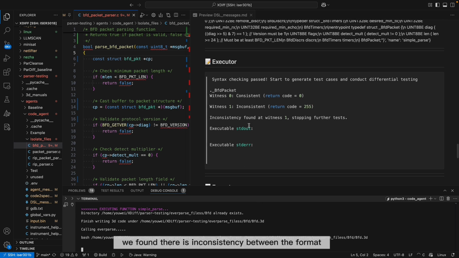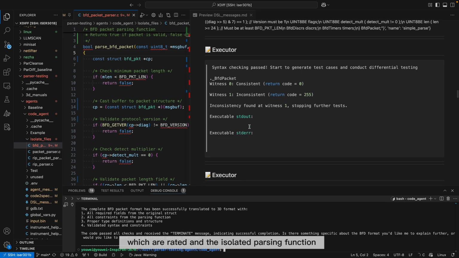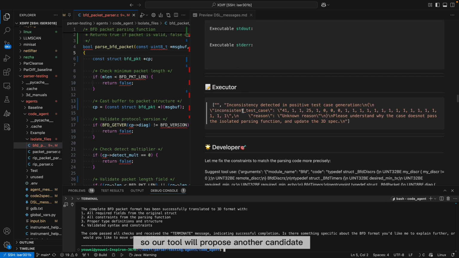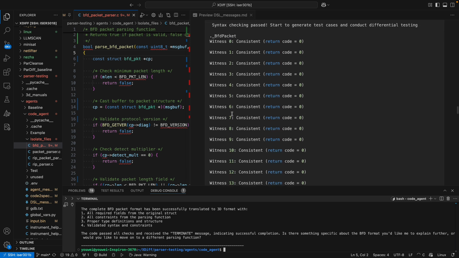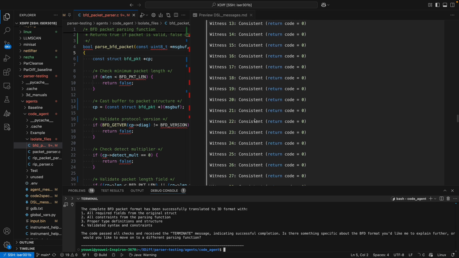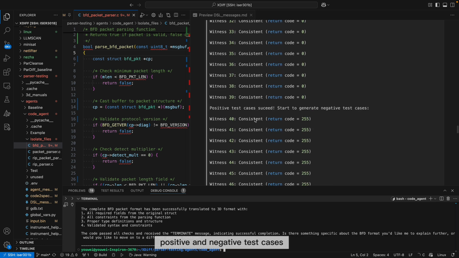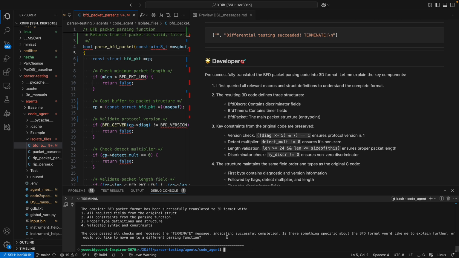Here we found there is an inconsistency between the format we generated and the isolated parsing function, so our tool will propose another candidate. And this time, the input specification passed all the positive and negative test cases. So, in the end, the generated input specification is not only syntactically correct, but also test equivalent to the isolated parsing function.